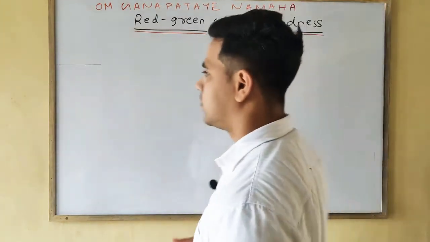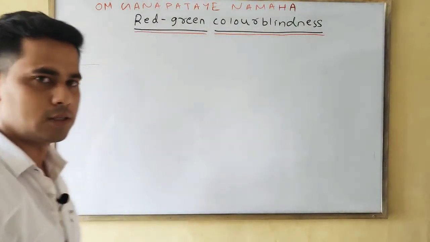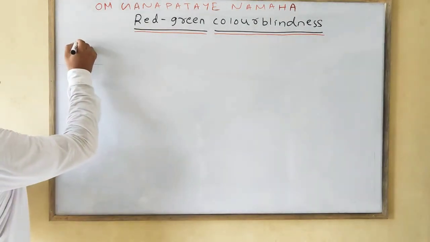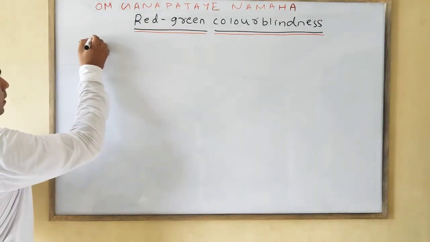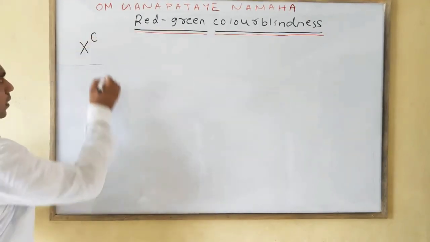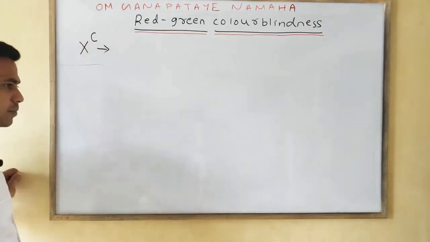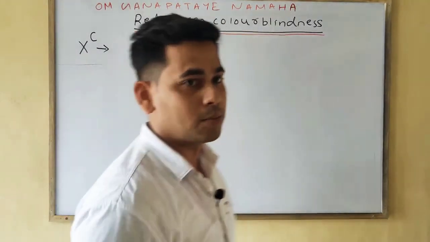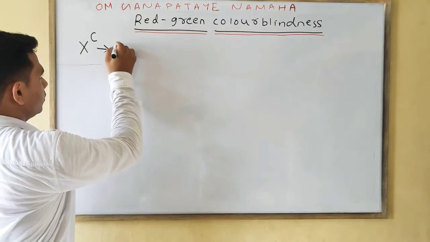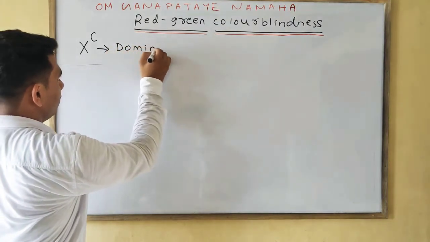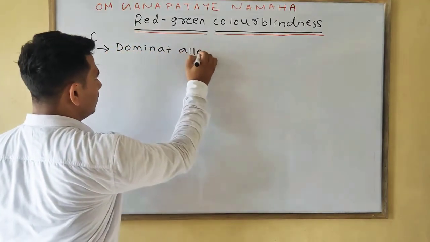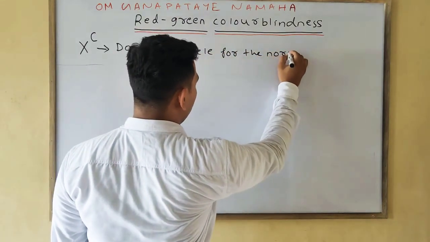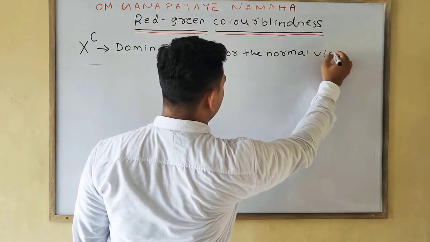Now we'll see how we will represent the color blindness factors. First, X capital C. This represents the dominant allele for normal vision.